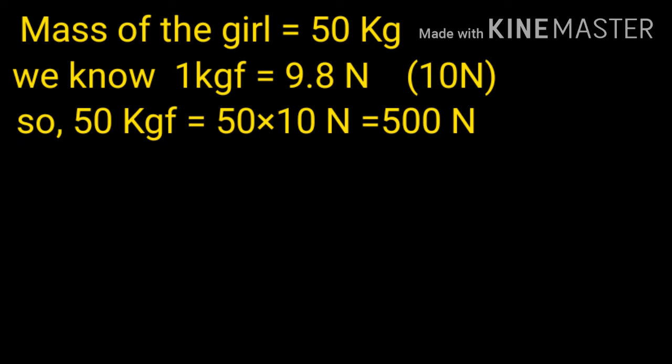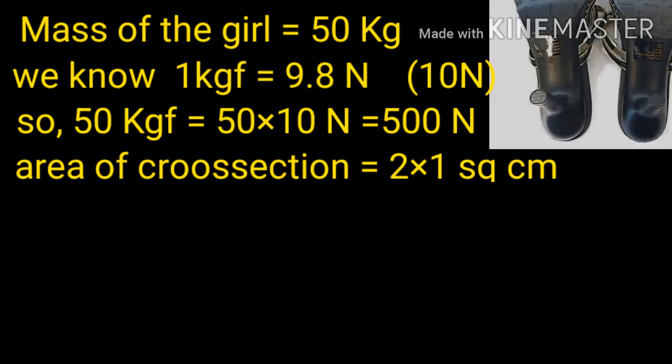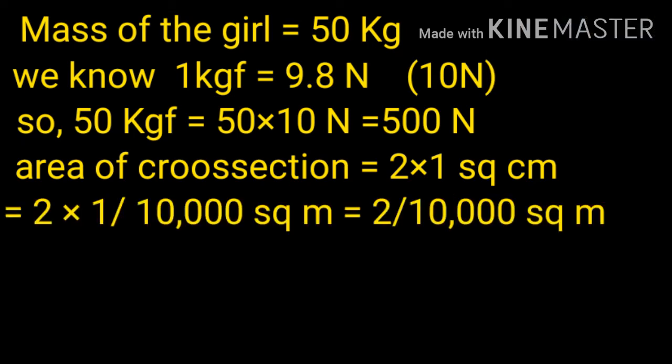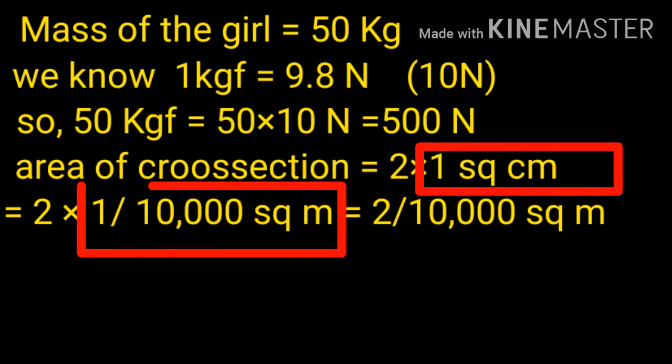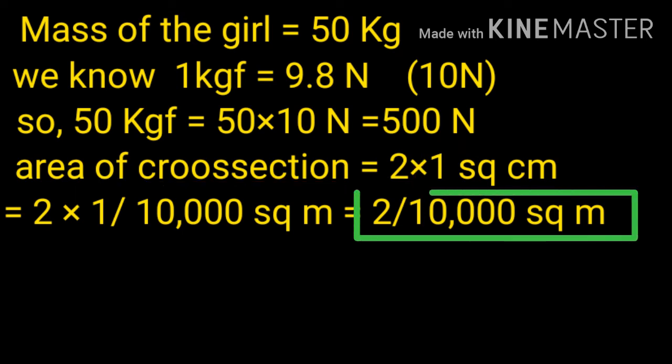Now area of cross section we have to find. For the single heel it is 1 square centimeter, and for both heels dear student it will be 2 into 1 square centimeter. क्योंकि सिंगल हील है तो उसका 1 स्क्वायर सेंटीमीटर हमें गिवन था, तो दोनों हील्स का 2 स्क्वायर सेंटीमीटर बन जाएगा. Now square centimeter we have to change into square meter, then we will divide by 10,000, then the result will become 2 divided by 10,000 square meter.